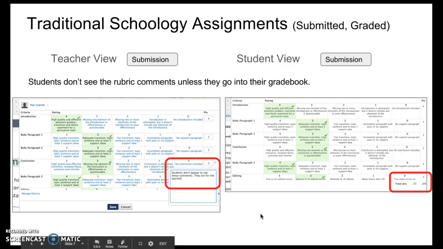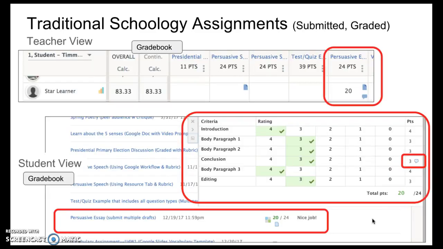When students and teachers look at that, so here's the teacher view of the rubric, they'd click on the little bubble, they could type in a comment. The students will not see this comment, however, unless they go into the gradebook. Notice here is the student view in the submission, and they do not have that little bubble to see that. They only see the final score.